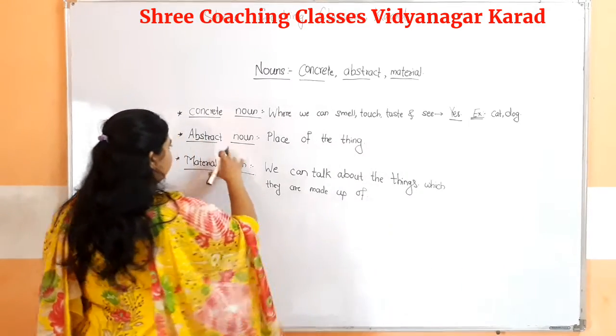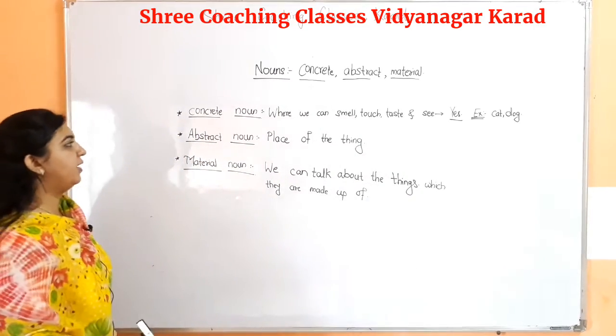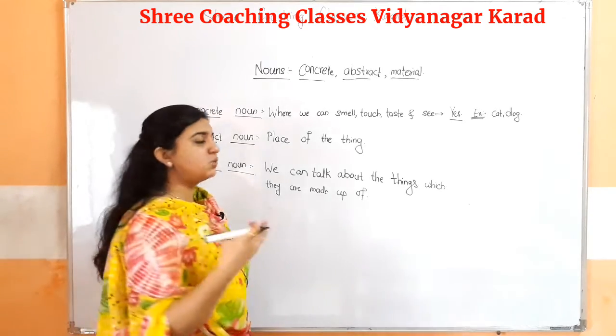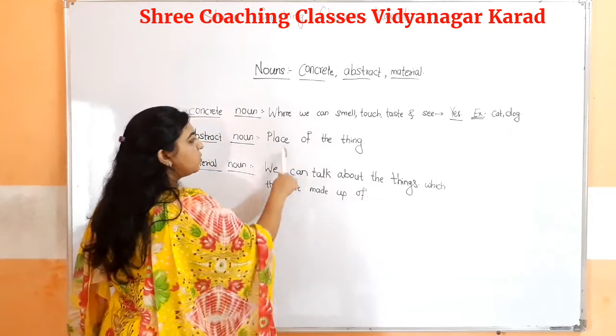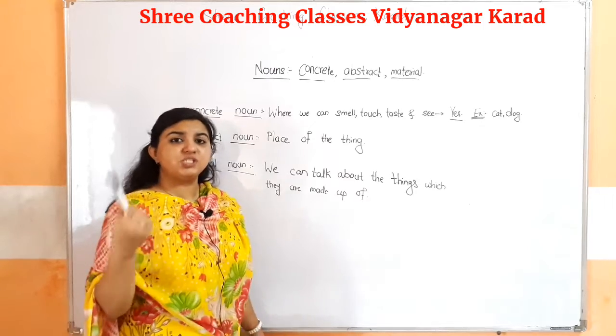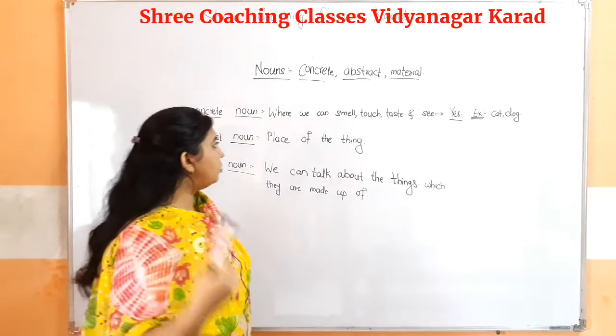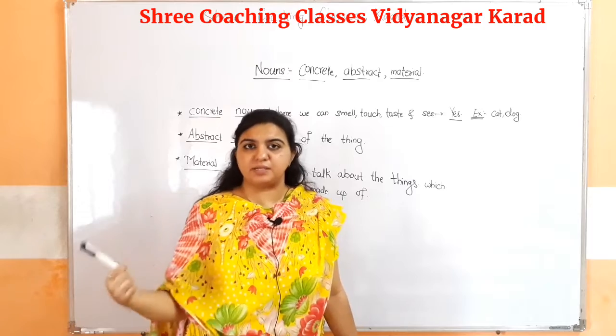Now the next type of noun, that is the abstract noun. And in the abstract noun, as we have studied, it indicates only the place of the thing, meaning we can just feel the thing. We are not sure whether the thing is present or not.